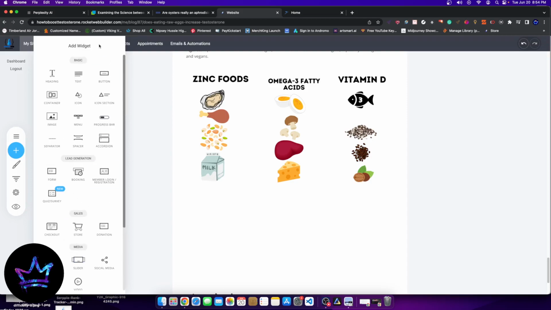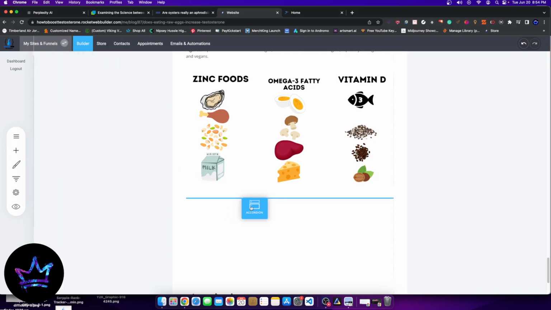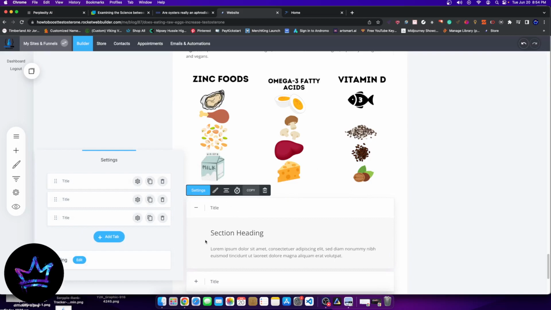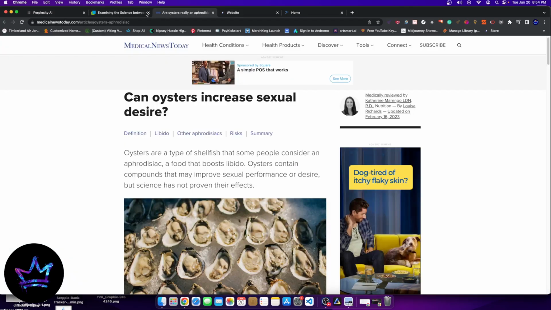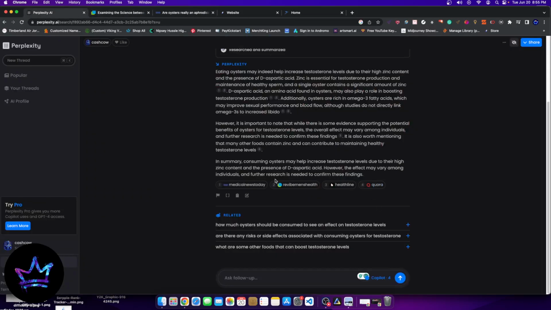So I'll kind of show you where that is. Sorry, it's right here. Had a little brain freeze right there. And then this is where you can make the accordion, right? So you have the question, you have FAQ, answer, etc. And in real time, the way it would work is you would click on these questions and they would expand or contract based on the question. So pretty cool that it can do this.